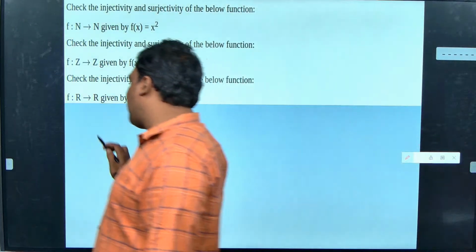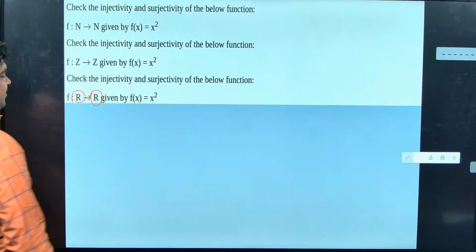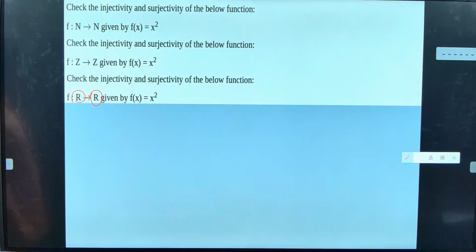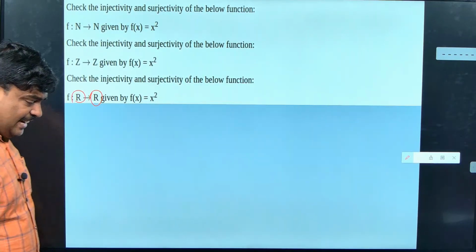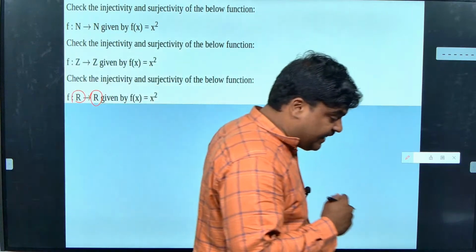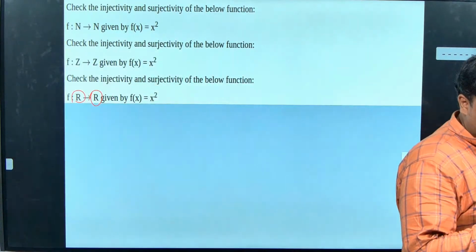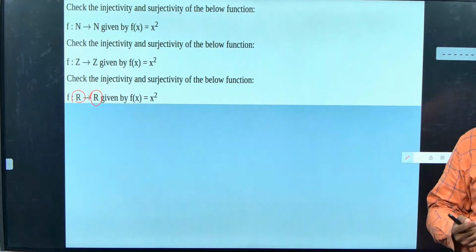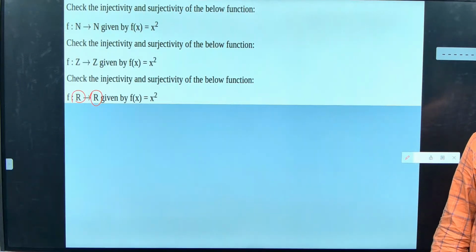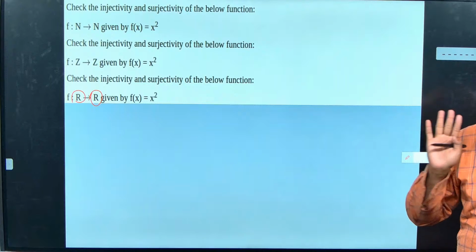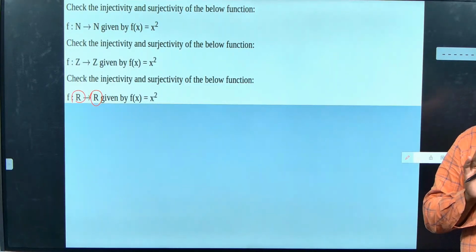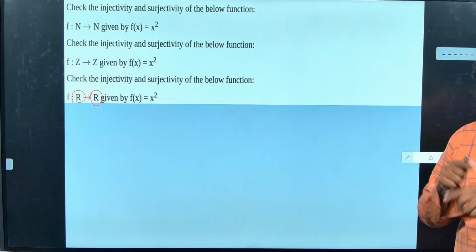Now we can go to this real to real, guys. See, I already said it, but I am making the same mistake. What did I say? Sir, when you are going to prove something, if it is true, don't show the example. But up to now, for your understanding, I showed the example. For your understanding alone, I showed the example. Now let me come to how to do it.